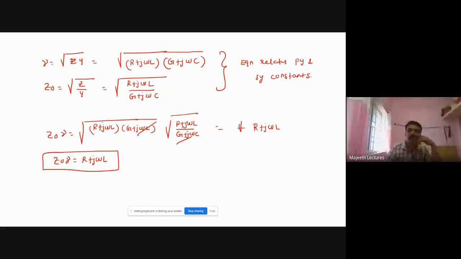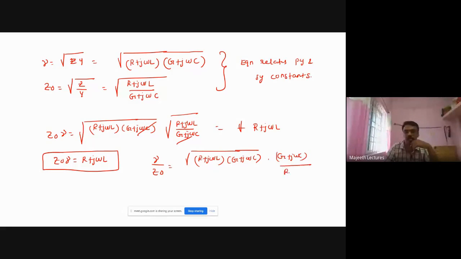Next we divide gamma by Z naught. When you divide, G plus j omega C will come to the numerator and R plus j omega L will go to the denominator.